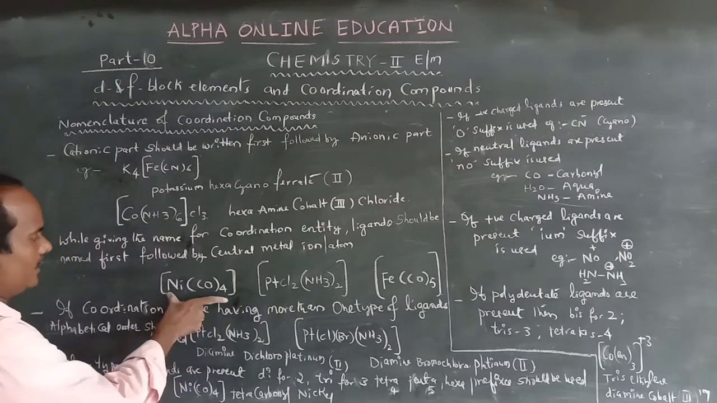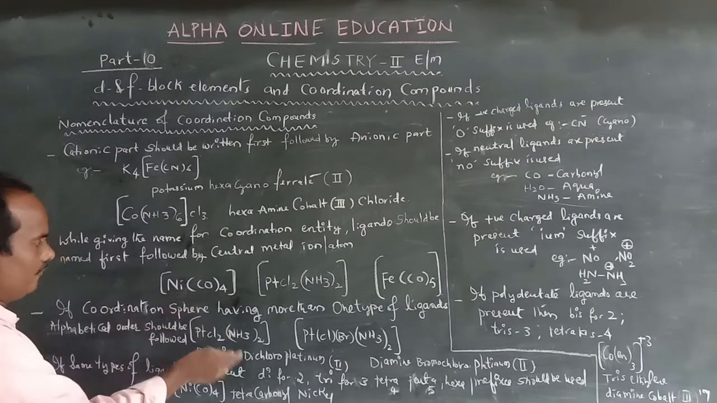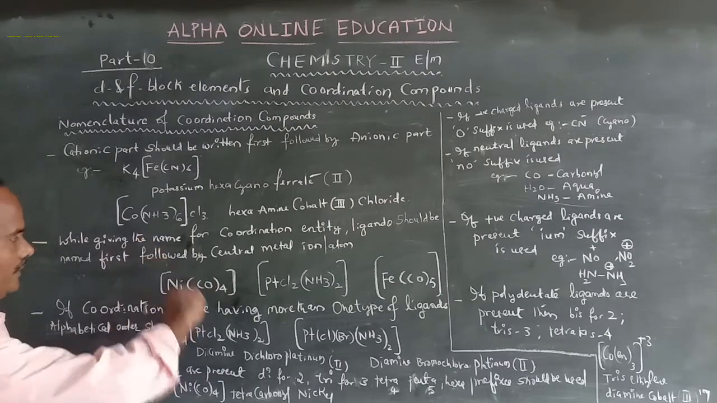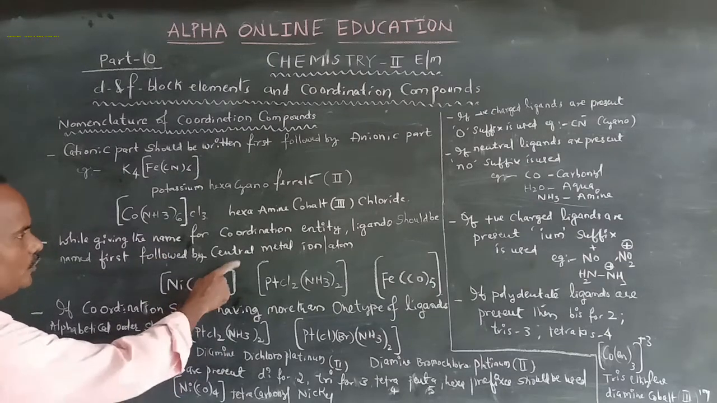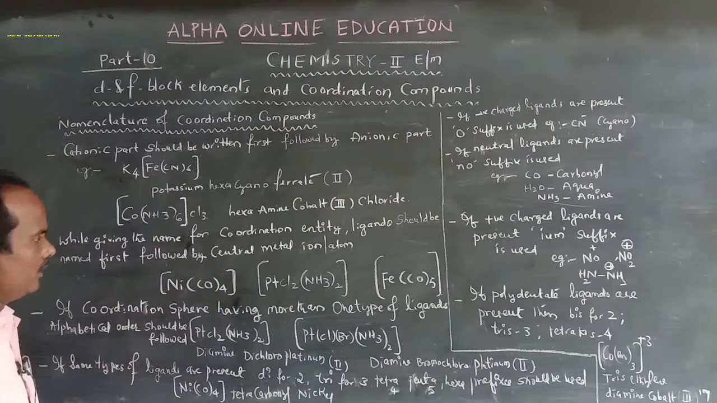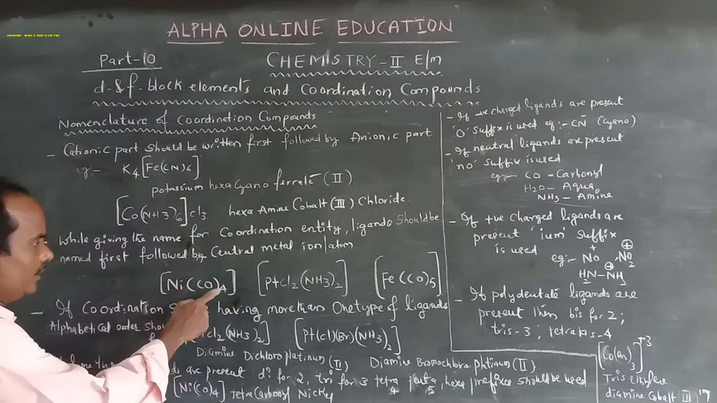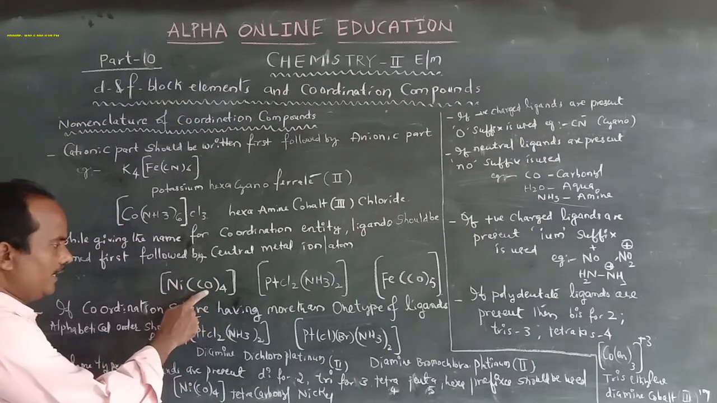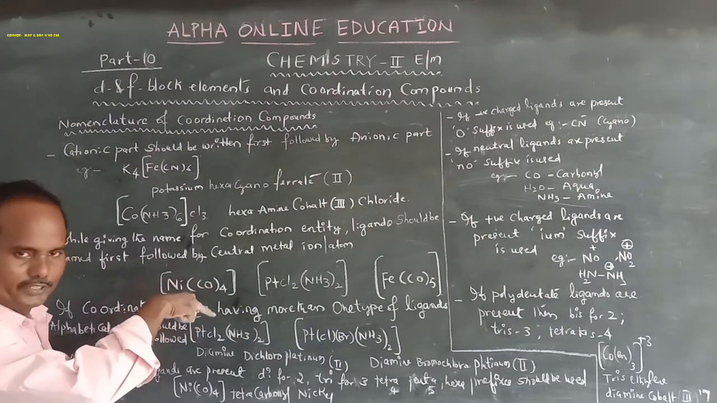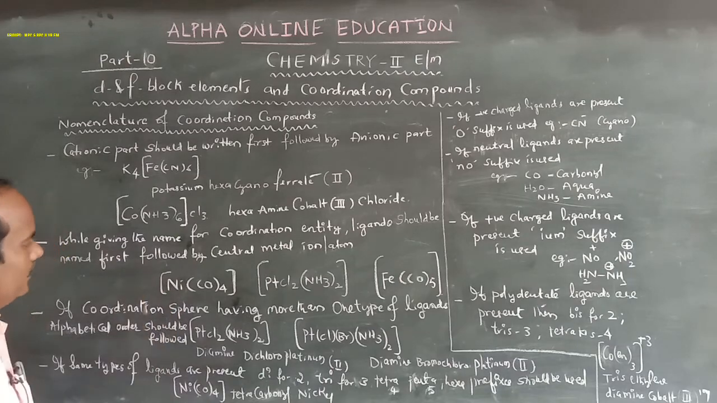So this is the coordination entity. In order to give the name for this compound, first of all the ligands should be written first. The ligand's name should be written first, followed by the central metal atom or ion. That is tetracarbonylnickel(0). This is the name of the compound.